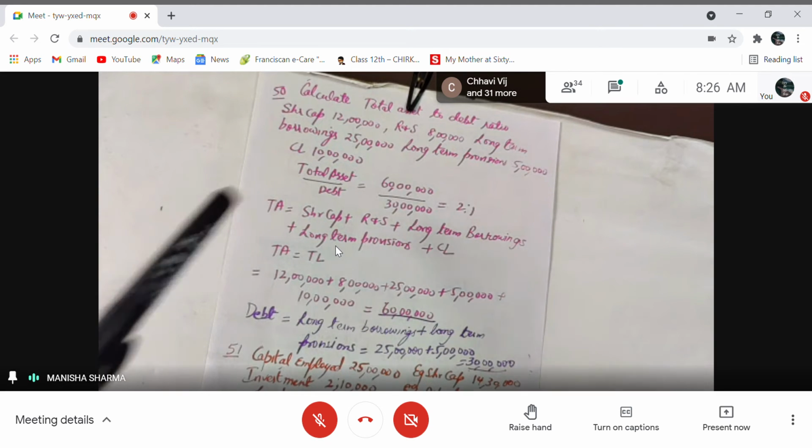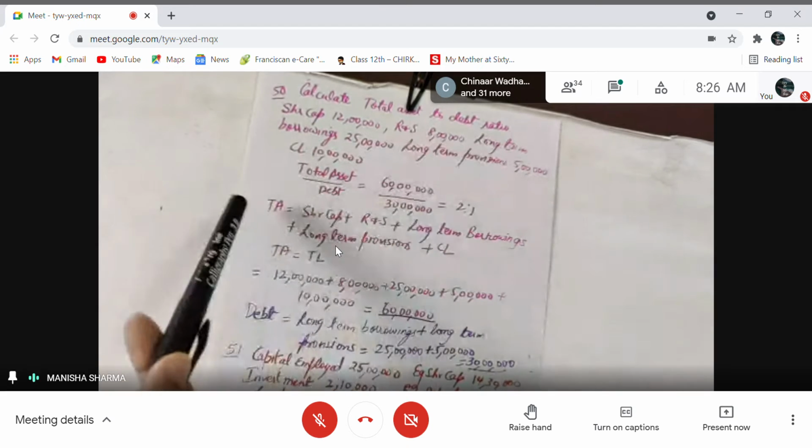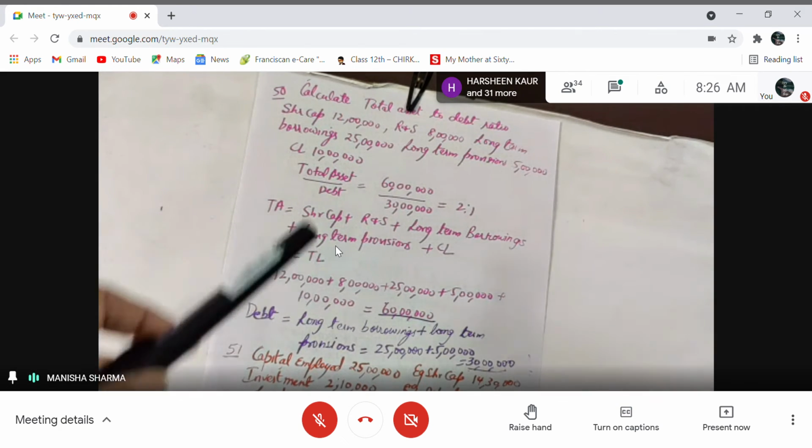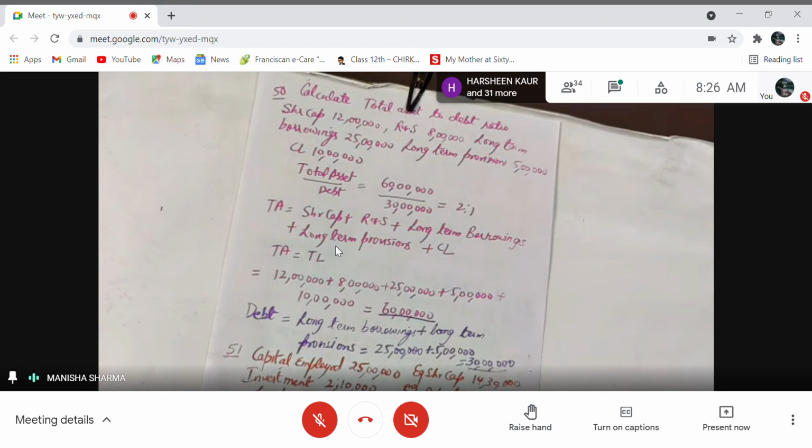Now coming to debt, there is no need to calculate it separately. Long-term debt is the sum of long-term borrowings plus provisions. Long-term borrowings are 25 lakhs and provisions are 5 lakhs. So the debt becomes 25 plus 5, 30 lakhs. So simple. This is a direct application.